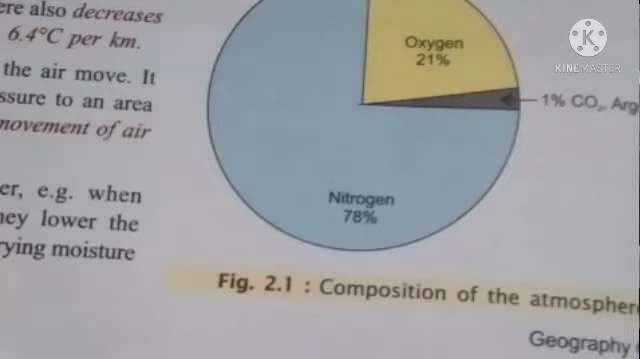Water vapors. Air containing water vapors is lighter than dry air. The more water vapors, the lighter the air. This is about the atmosphere: composition of the atmosphere, definition of the atmosphere, and what factors the atmospheric pressure depends on.